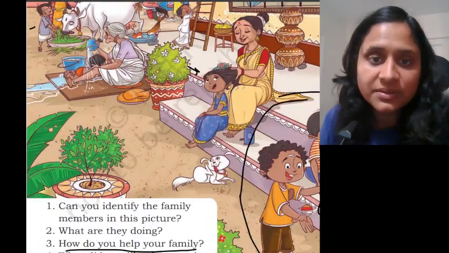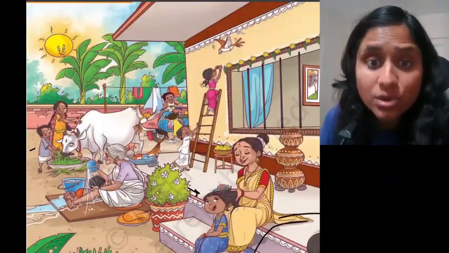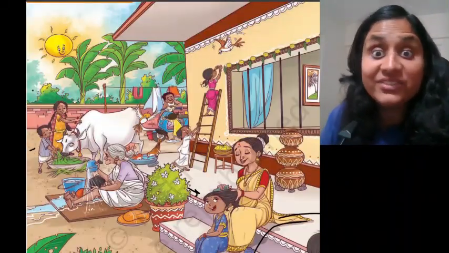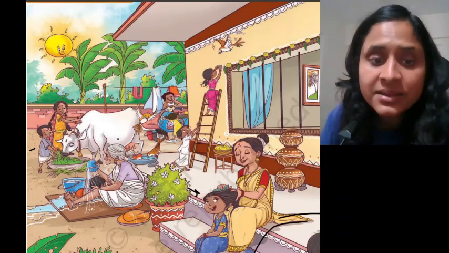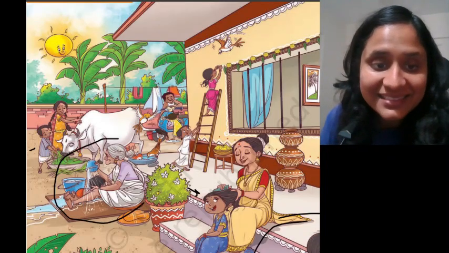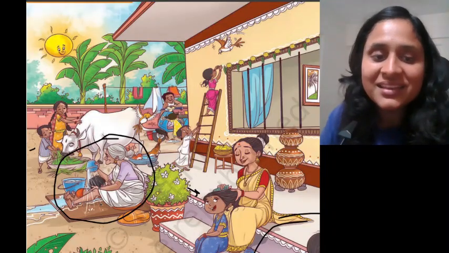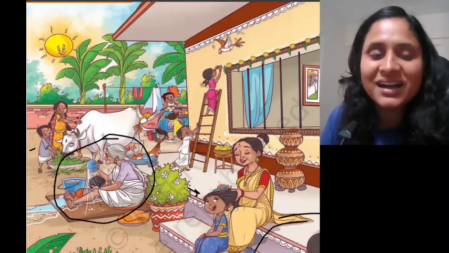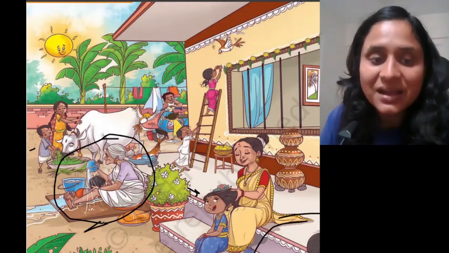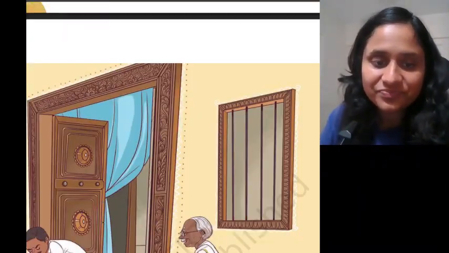You can also tell me which thing you liked the most in this picture and why? You need to answer why also. For example, you can say, I like this thing. Here, a baby is taking a bath. When I was small, my grandmother also used to give me a bath. That's why I like this part the most. Yes, you can say like that.